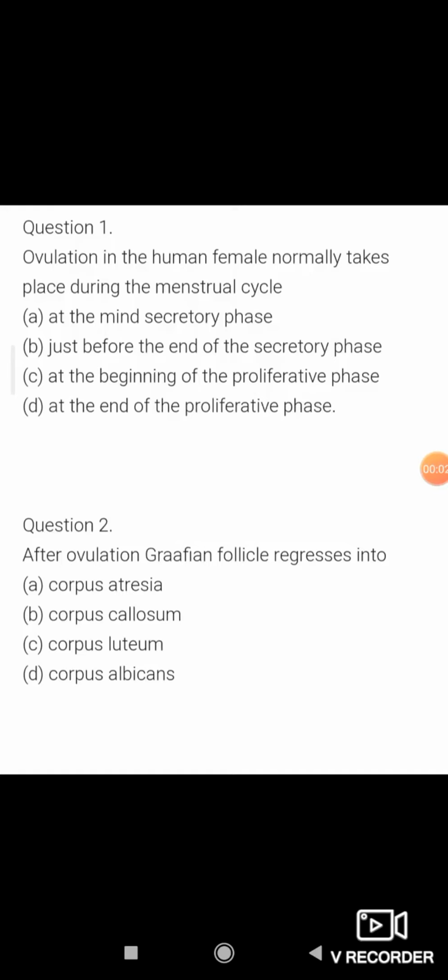Welcome to today's class. Today we will discuss some MCQs based on the chapter Reproduction in Lower and Higher Animals.